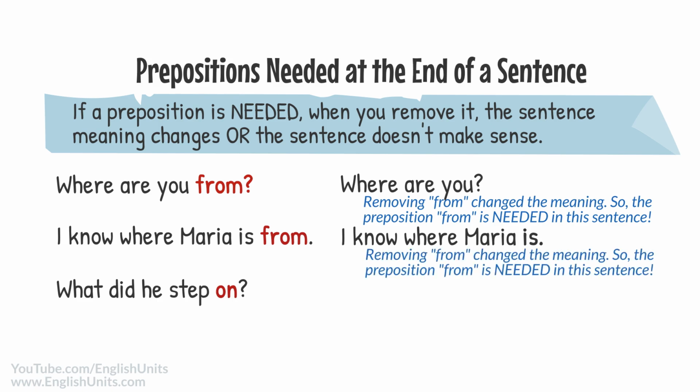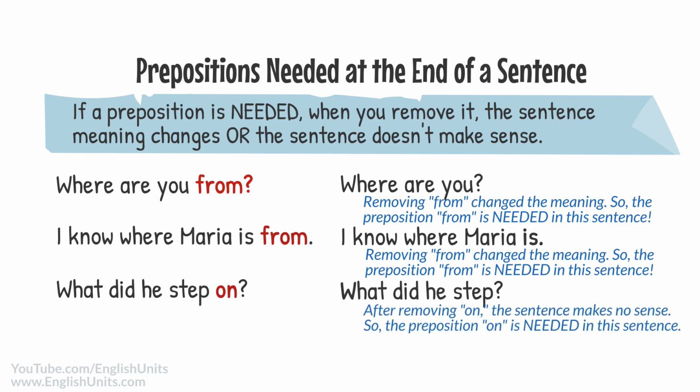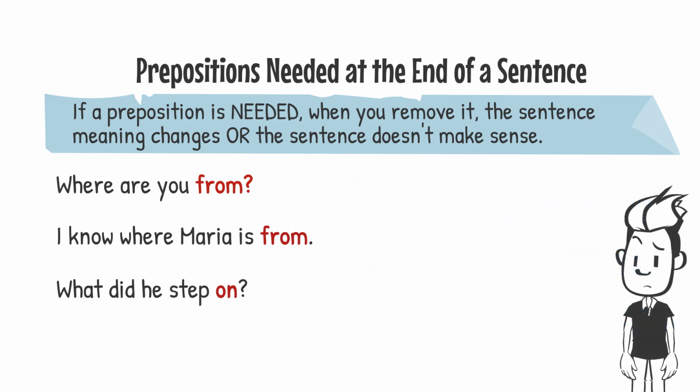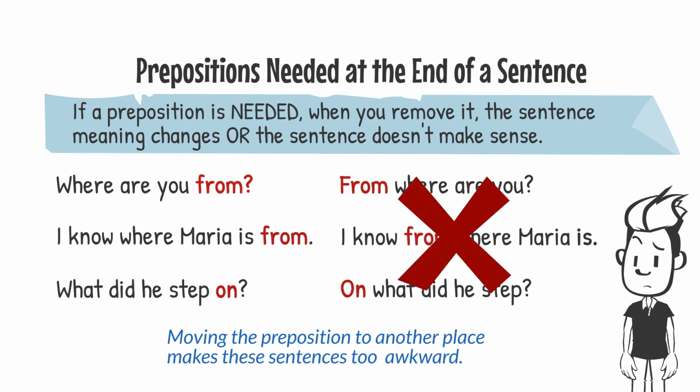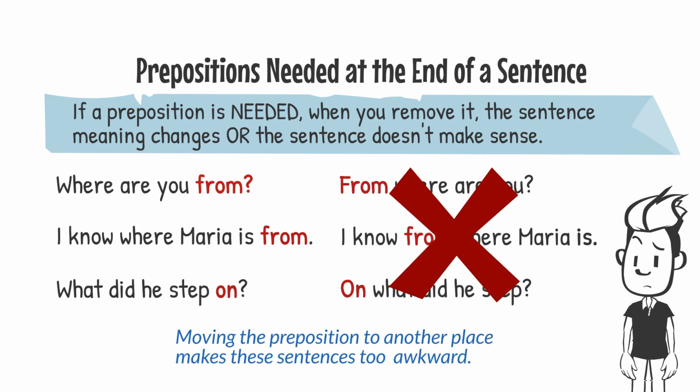And finally, if we remove on from what did he step on, we get what did he step. That sentence doesn't make sense. That's a sign that on is needed. Now, what if we try to rearrange those sentences so that the preposition is not at the end? From where are you? I know from where Maria is. On what did he step? These sentences sound so awkward that the sentence itself sounds like an error.